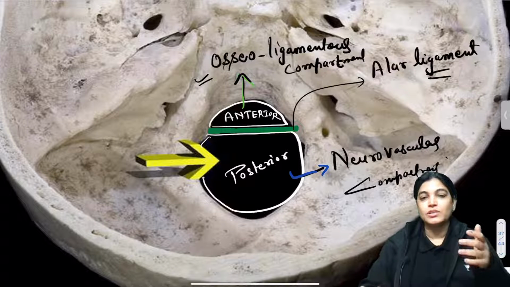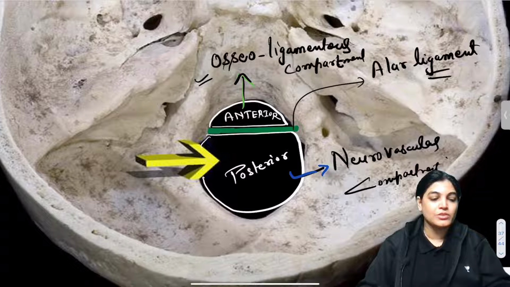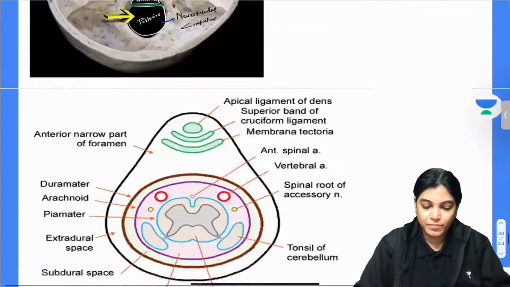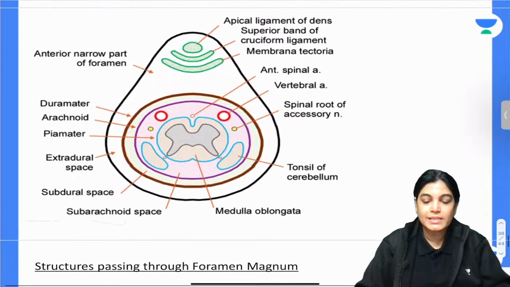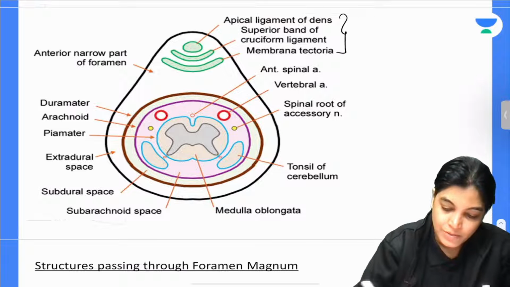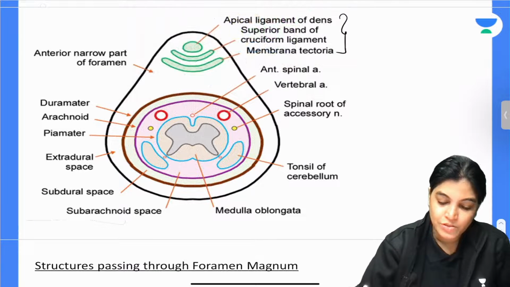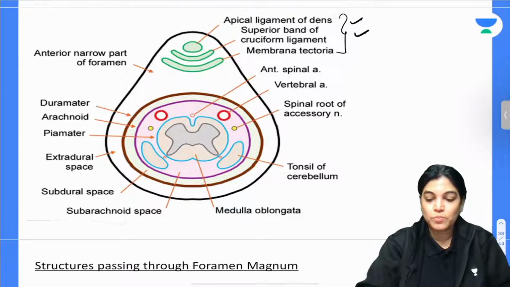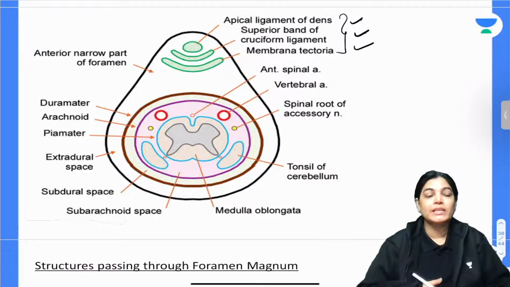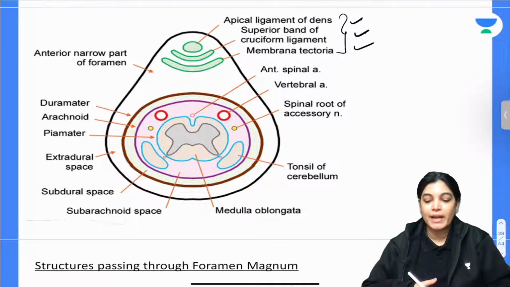Now let's see what structures pass through the anterior compartment and what structures pass through the posterior compartment. This is just a schematic diagram to help you understand. Through the anterior compartment, 3 structures traverse from anterior to posterior: the apical ligament, the superior band of the cruciform ligament, and the membrana tectoria.